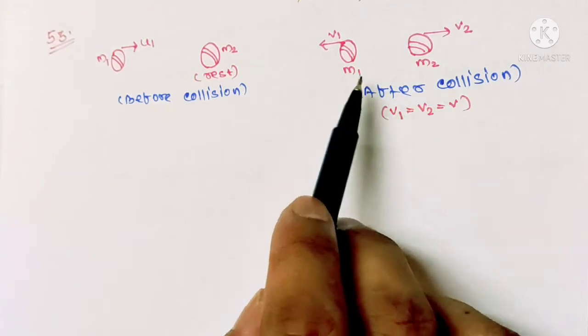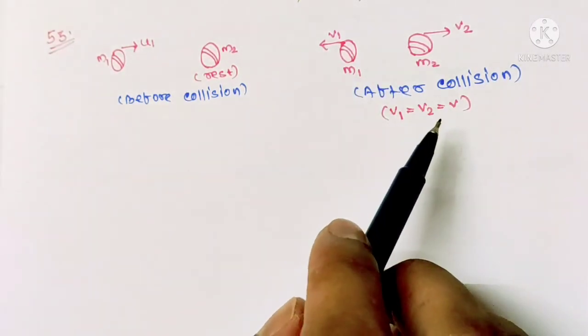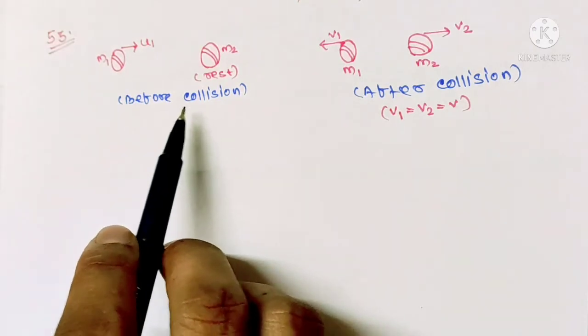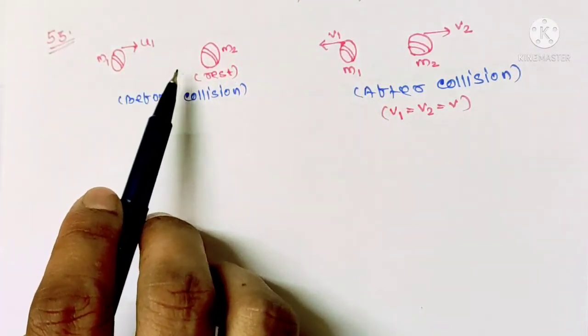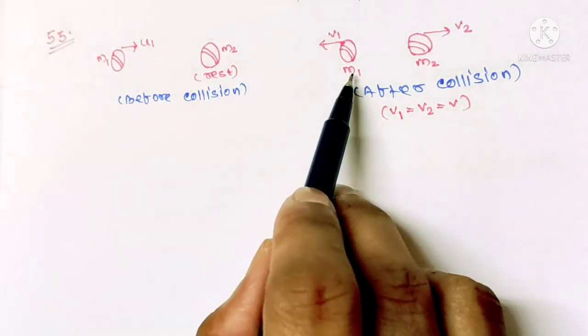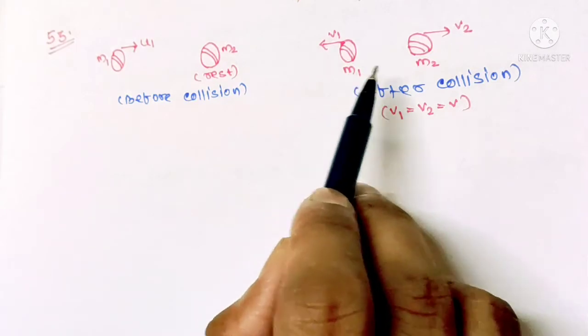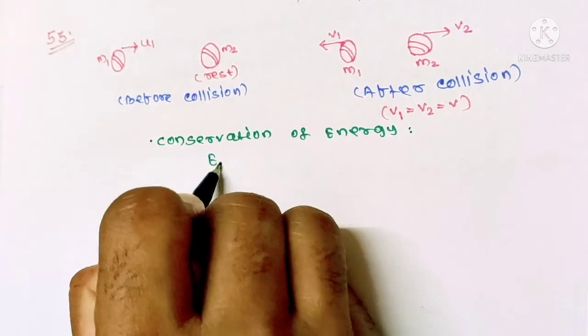After collision, both the particles are moving with equal speed. So the force in this system is only gravitational force, and there is no non-conservative force. So we can use here the conservation of momentum and conservation of total energy to find the relation between the mass m1 and m2. Conservation of energy, initial energy, final energy.